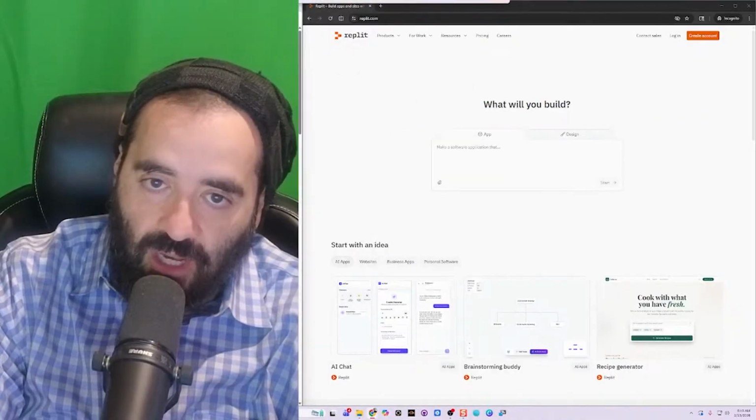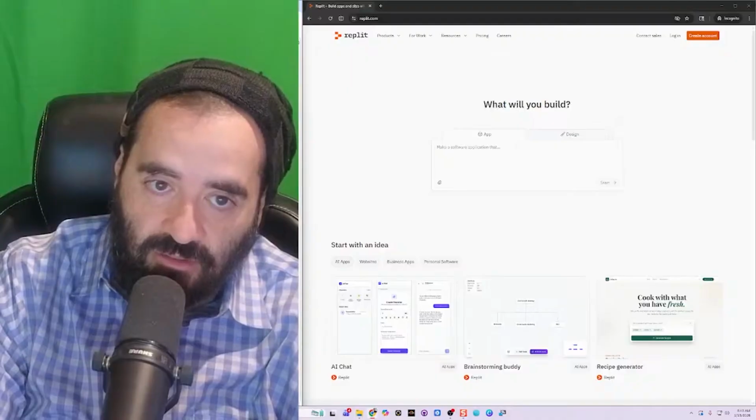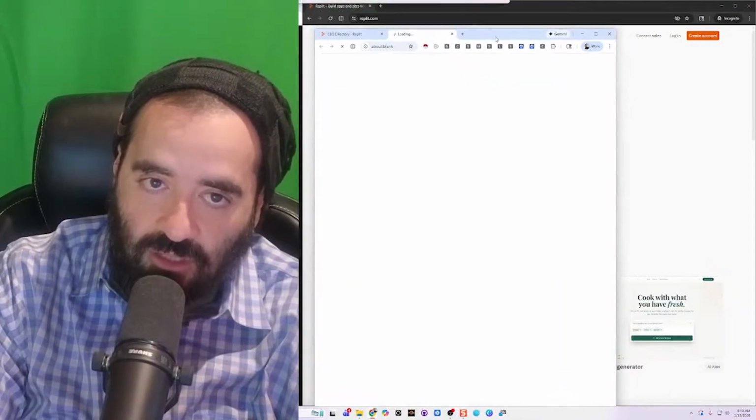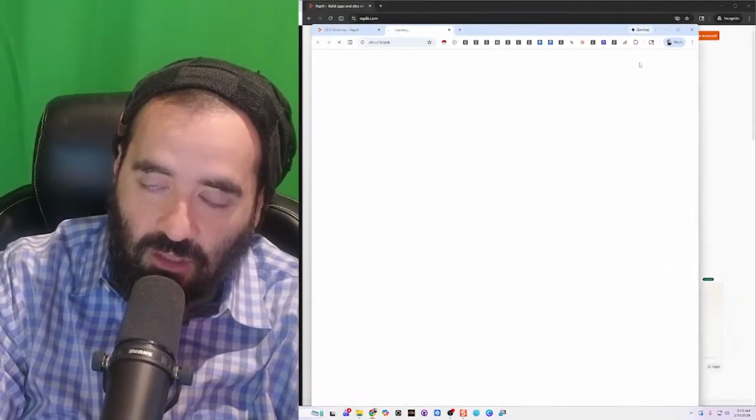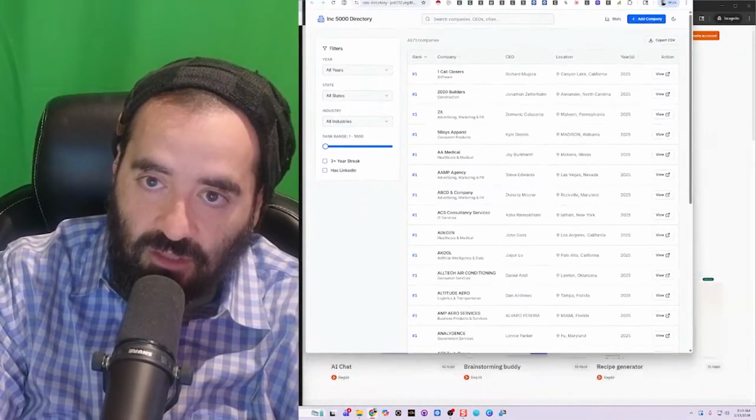So I've been vibe coding with Replit because Replit really upgraded itself into something that's really just unbelievable. And I want to show you one thing that I built yesterday called the CEO directory. So this is what the CEO directory looks like. I'm going to go ahead and open it just to kind of show you the front end of it, so you could check it out. So this is what it looks like over here.